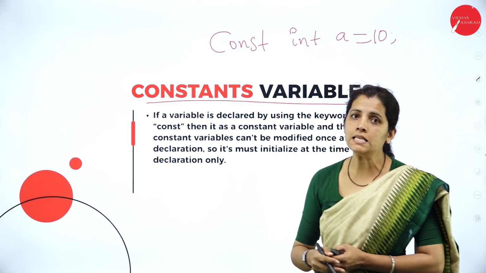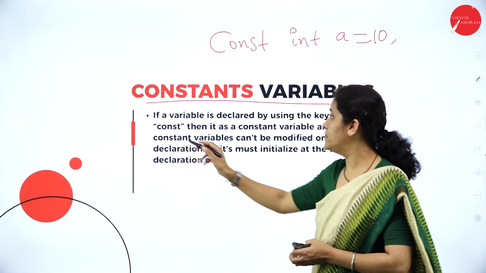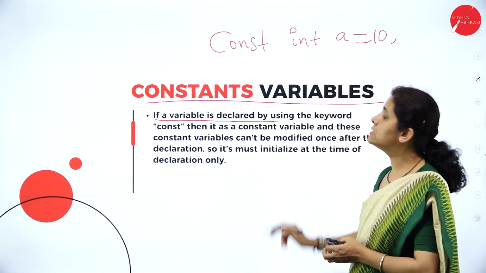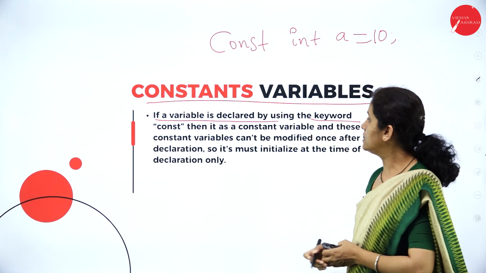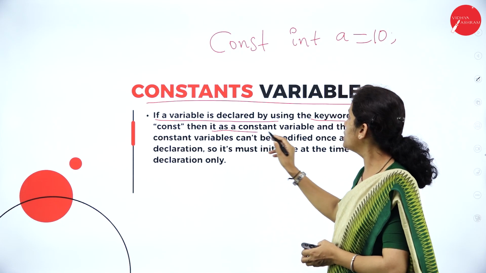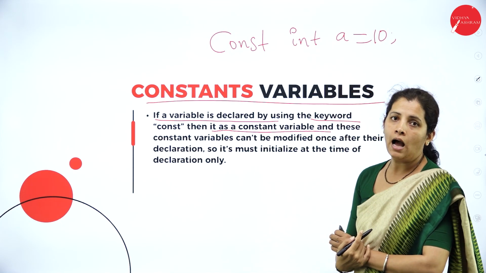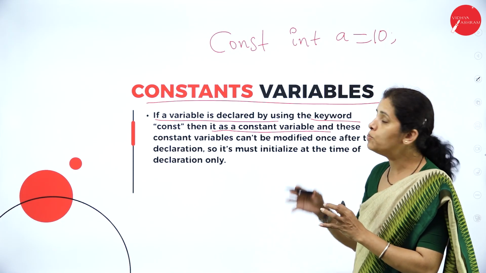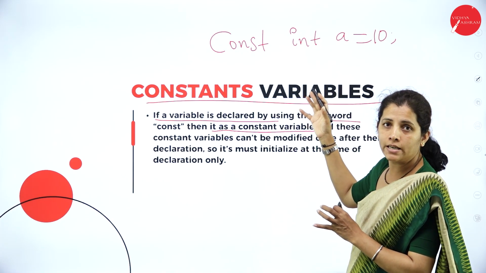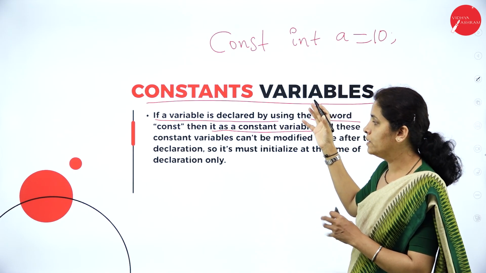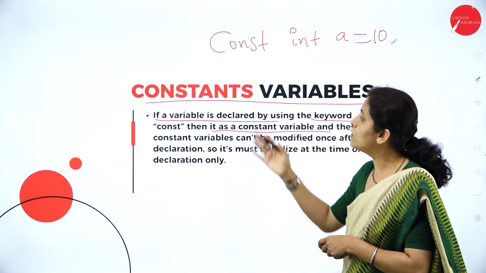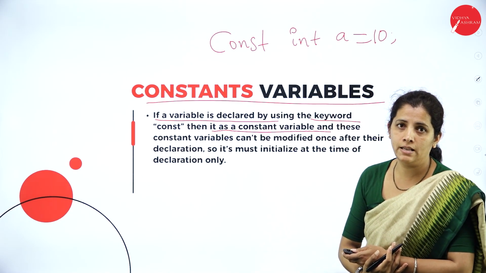This is known as a constant variable. If a variable is declared by using the keyword const, then it is a constant variable and we are not able to modify it during the execution of the program. So this is the fourth type of variable.